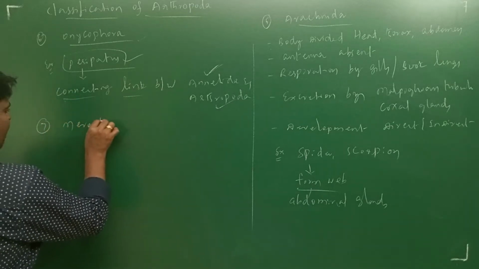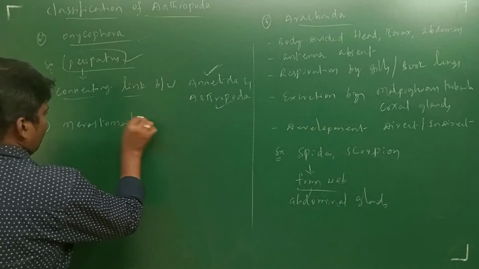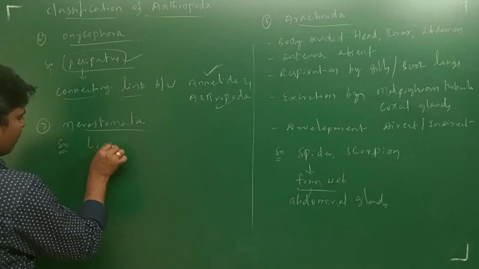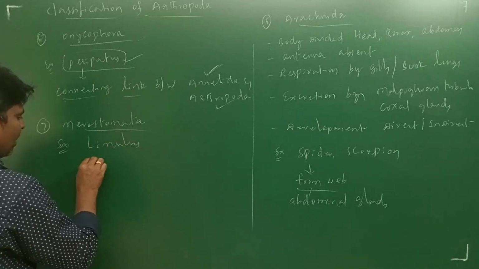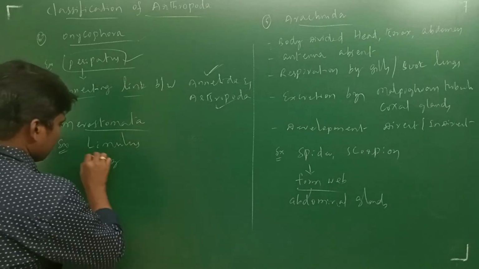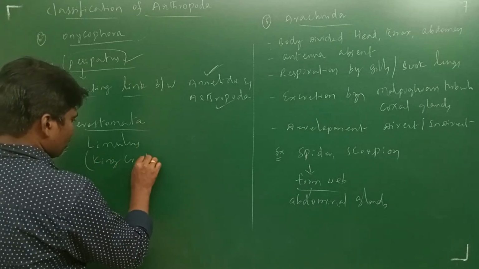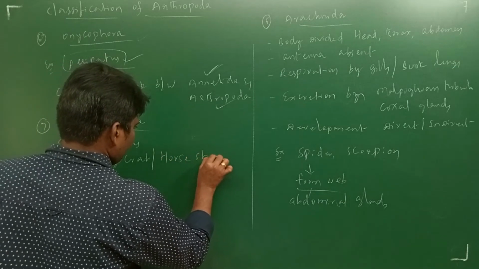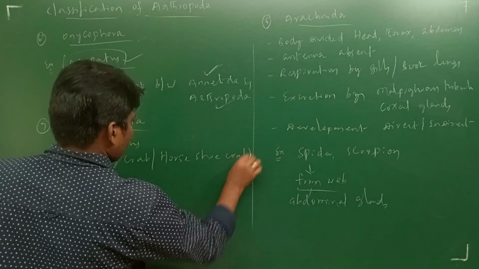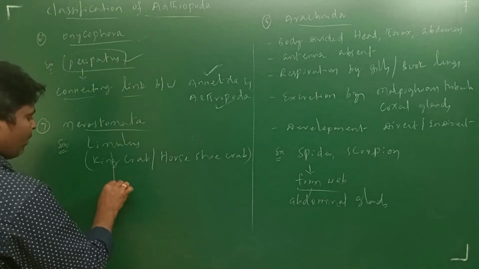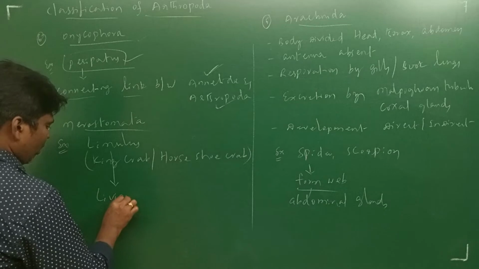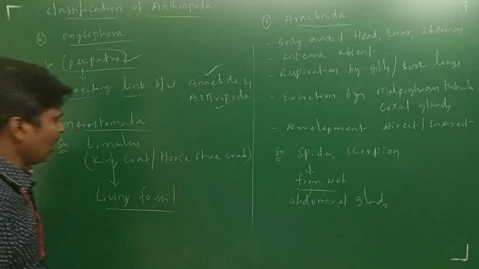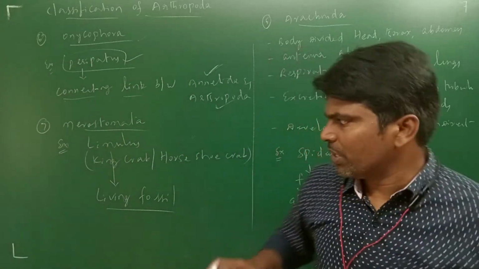Like that, one more: Xiphosura. In this also, an example you can take is Limulus. It is the king crab, also known as horseshoe crab. We also call this a living fossil. Limulus is also known as a living fossil. Many exams have asked about Limulus. It is a horseshoe-shaped structure,